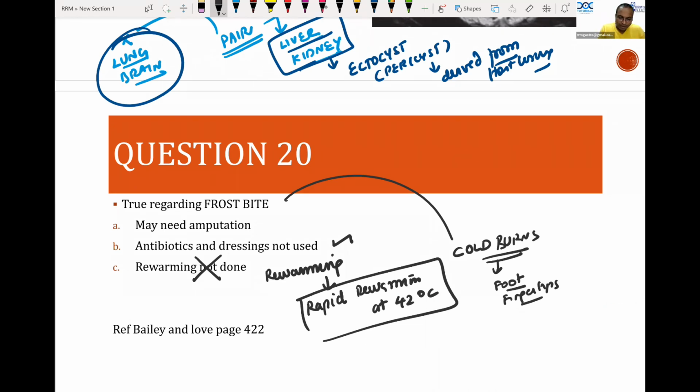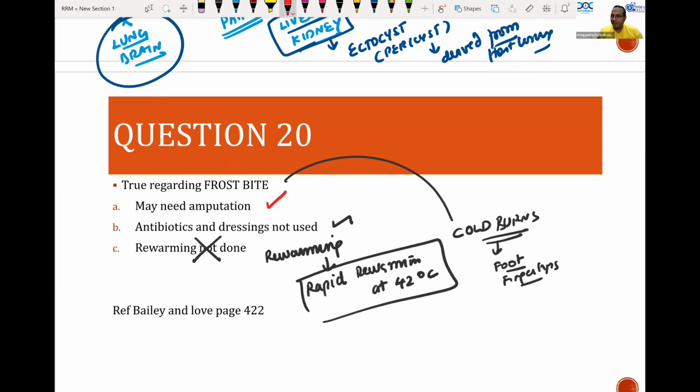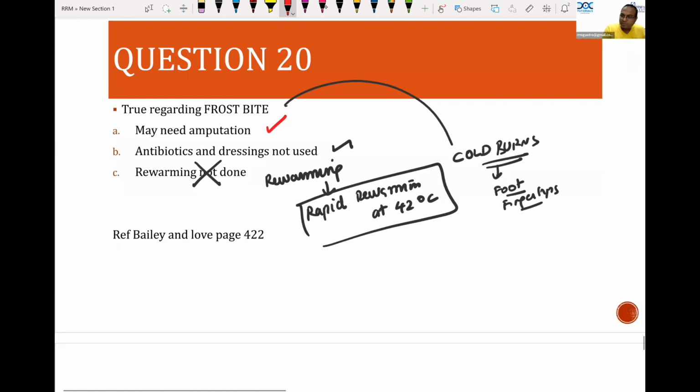Okay. So may need an amputation? Yes, they will need an amputation, but it will be a delayed amputation. After some time, we will do it. A delayed amputation will be done, not immediately. Clean and dry the area. That should be very good. Thanks for calling. Clean and dry the area is the correct answer.